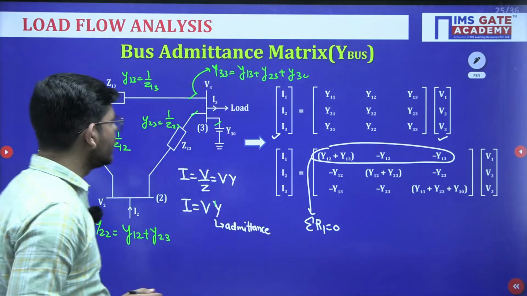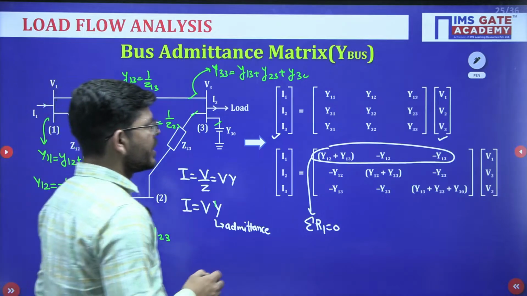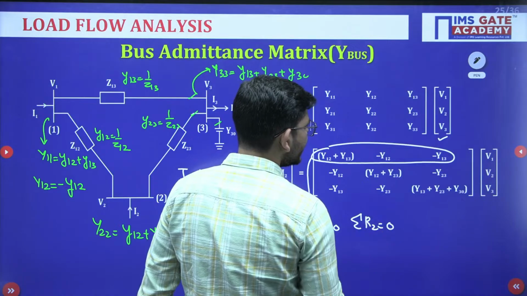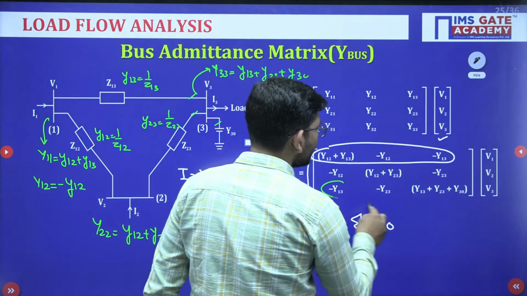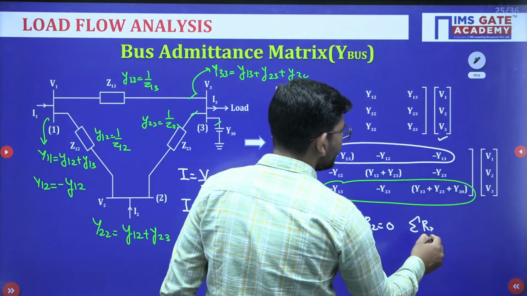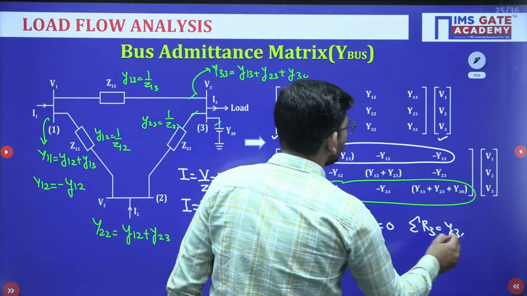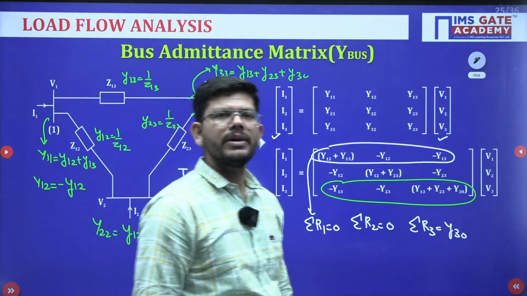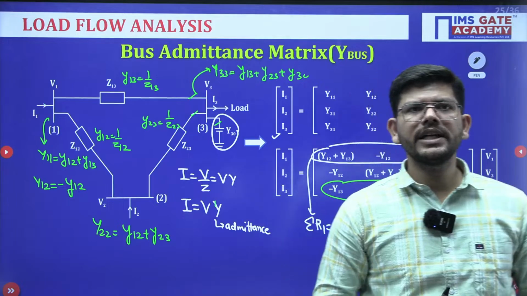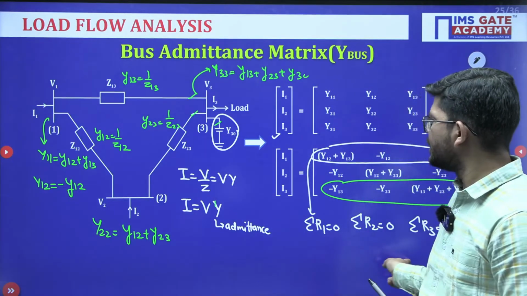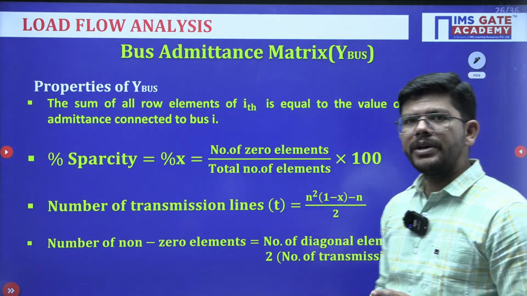That indicates there is no shunt element connected. If you sum up row number 2, you will again get 0. But if you sum up row number 3, the summation of row number 3 will give you Y3 naught, which is equal to the value of the shunt element connected at bus number 3. So what shunt element is connected at bus number 3, you can determine by summing all the row elements.